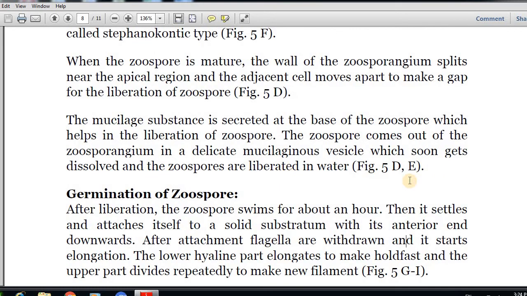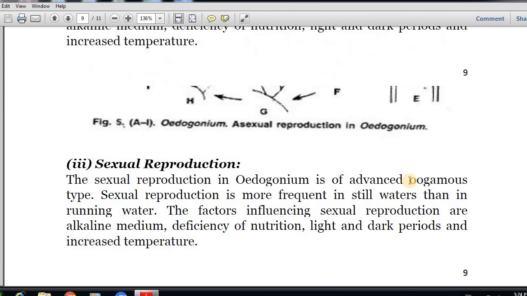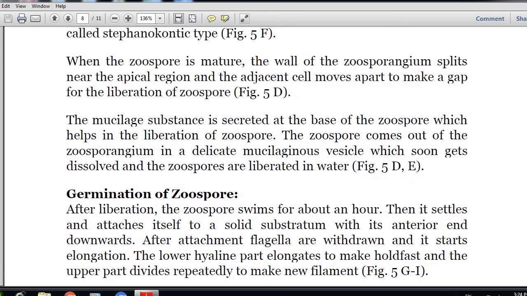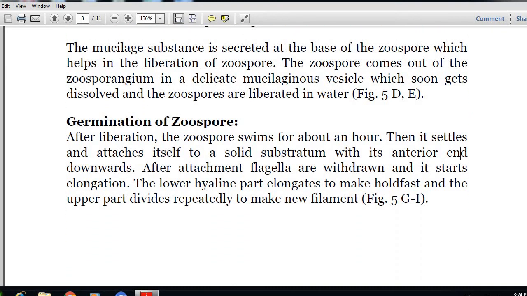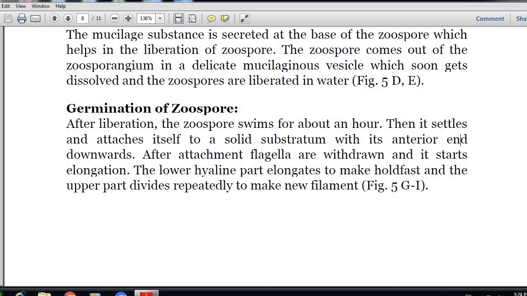which is an important part. After liberation, the zoospore swims in the water for about an hour. Then it settles and attaches itself to a solid substratum with its anterior end downwards.